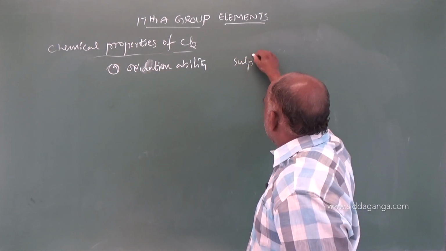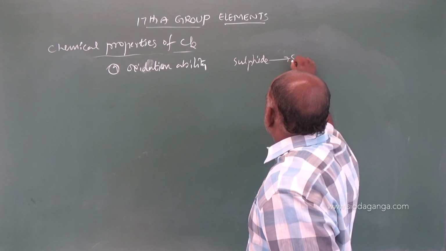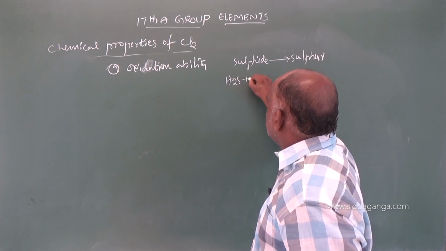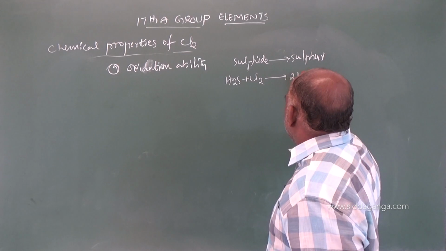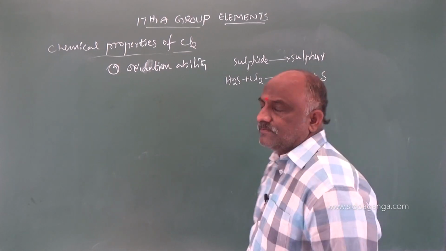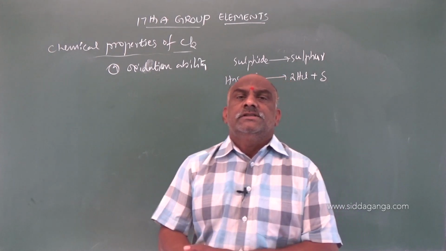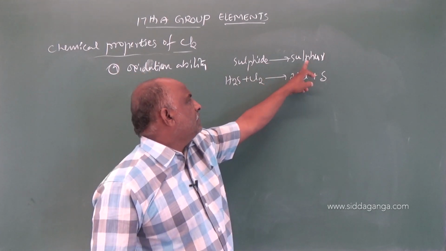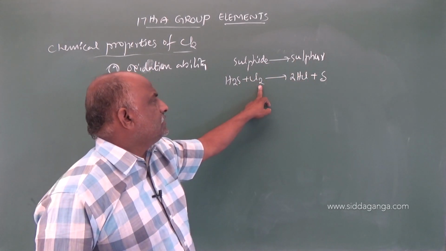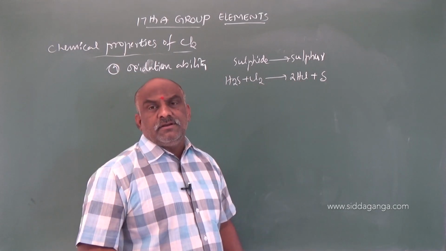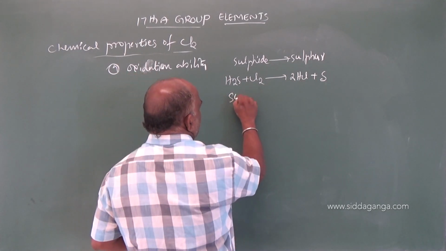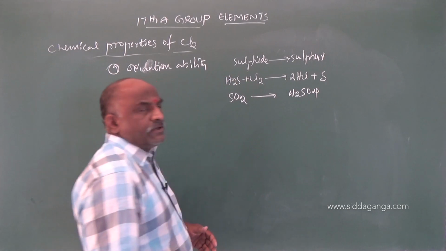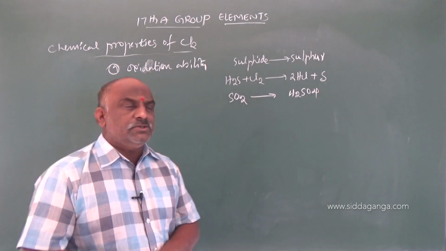Sulfide oxidized to sulfur. What is the reaction? See this. H2S plus Cl2 gives rise to 2HCl plus S. Sulfides are oxidized to sulfur. H2S plus Cl2 gives rise to HCl plus S. Sulfur dioxide oxidized to sulfuric acid. Sulfur dioxide oxidized to sulfuric acid.